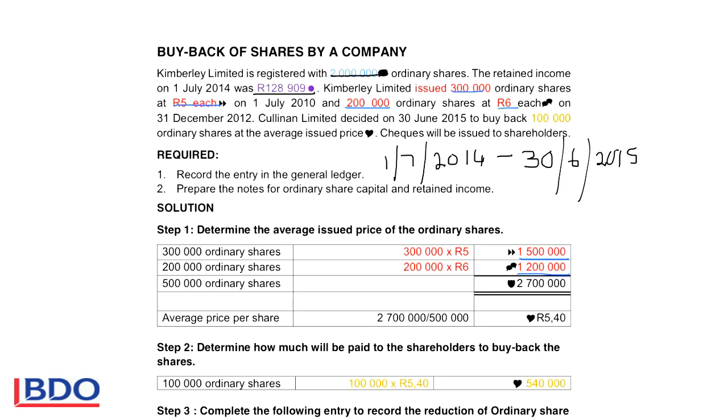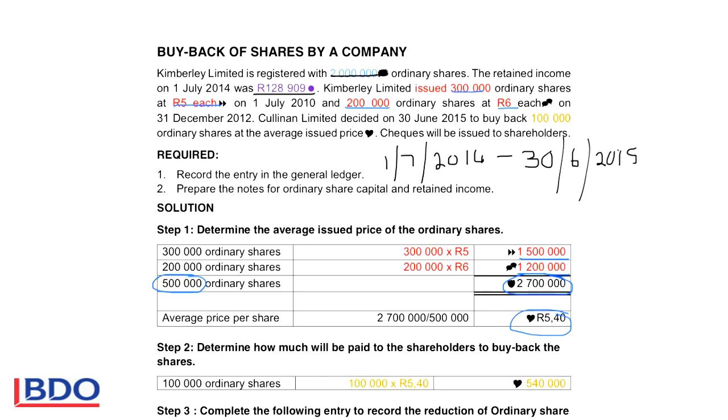So the total money that was received for the issue of shares, the share capital, is 2.7 million Rand. The total number of shares that was issued was 500,000. So I will work out the average price per share by dividing the 2.7 million with the number of issued shares, 500,000, and that will give me the average price as 5 Rand 40.